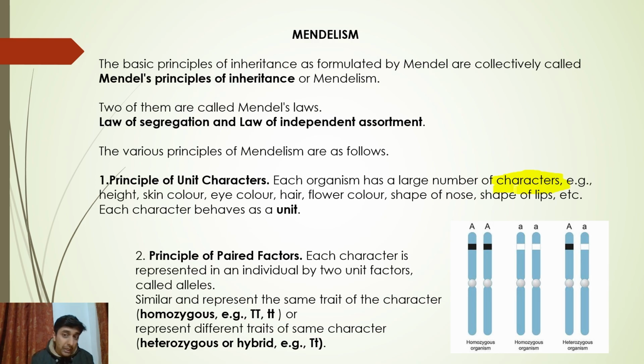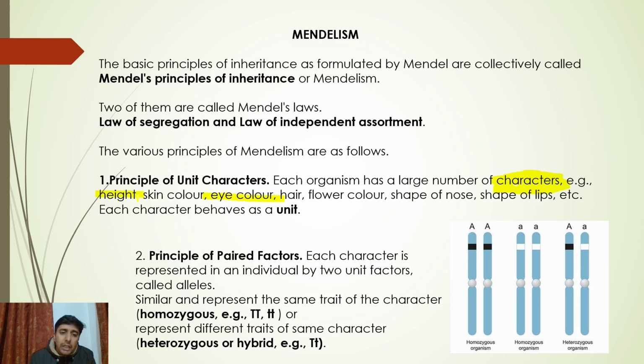So remember what is a character and remember what is a trait. We already discussed this in the previous slides, but if you didn't pay attention, this is a beautiful opportunity for you to clear your concepts up. You must be able to differentiate between a character and a trait. As shown on your screen, eye color is a character, whether blue, brown or black eyes, that's a trait. Height is a character, whether tall or dwarf, those are traits. So students, you must know the difference between a character and a trait.